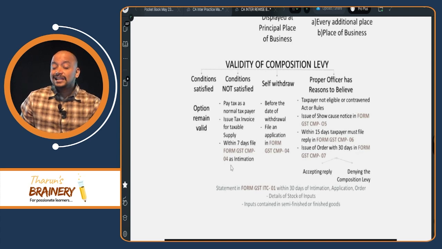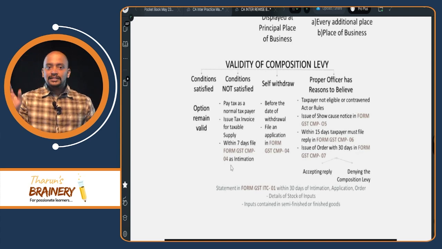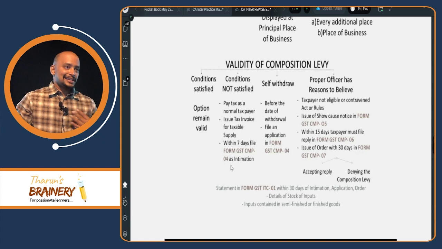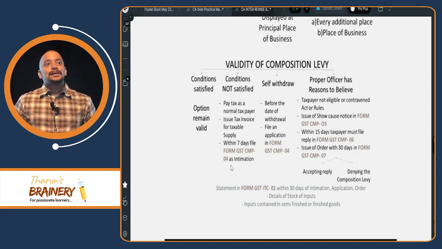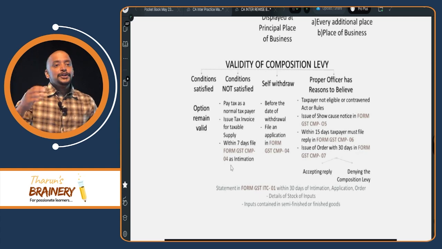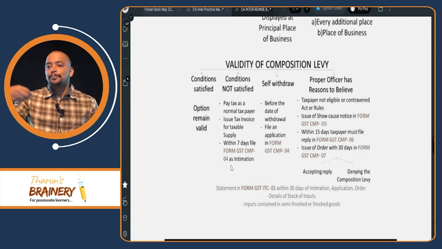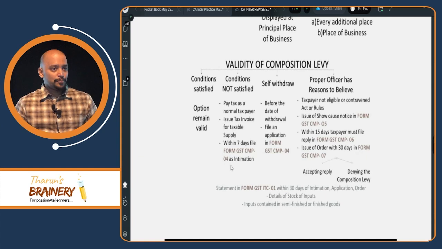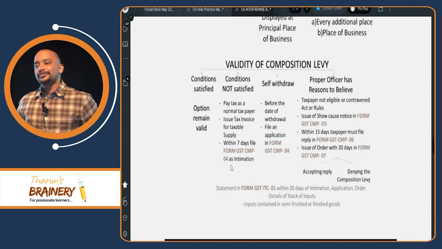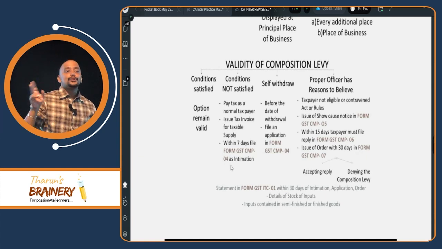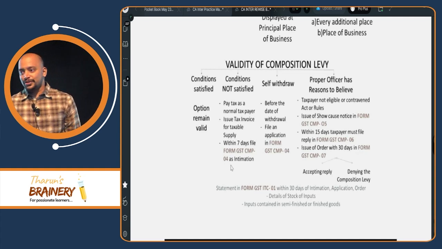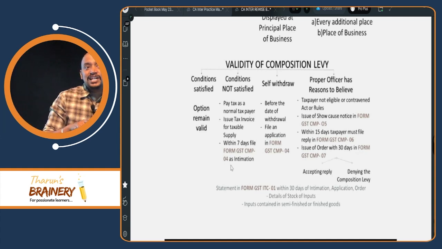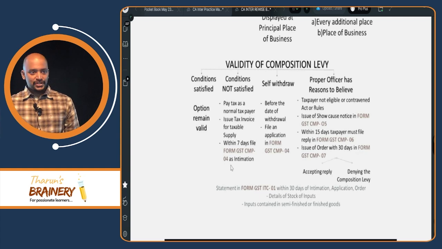Suppose the conditions are not satisfied, say for example you are making interstate supply or you are making supply through an e-commerce operator or any other case, then you need to give an intimation in CMP 4 to exit from the composition scheme and you need to come out of the composition scheme. CMP 2 is for entry into composition scheme. CMP 4 is for exit from composition scheme.